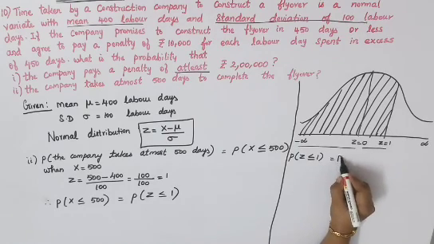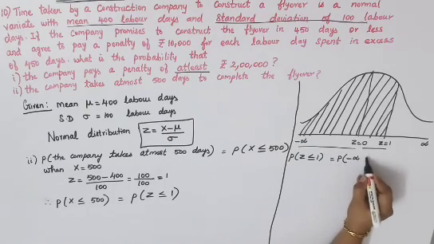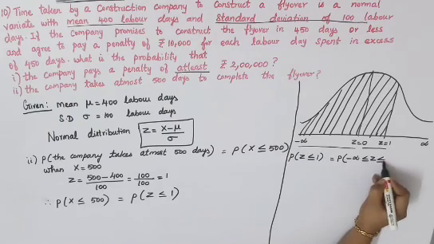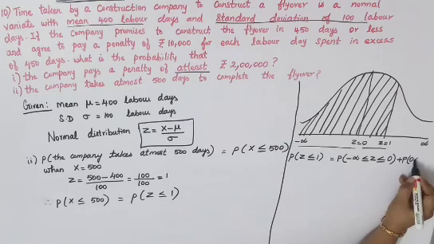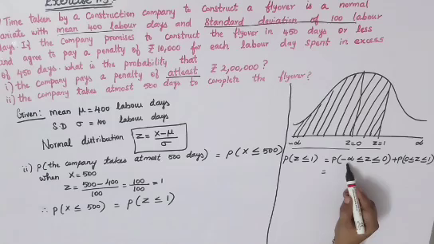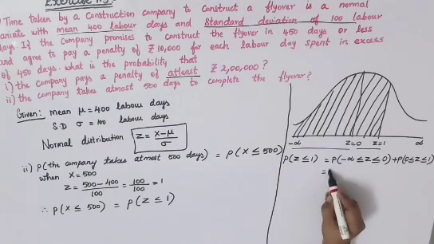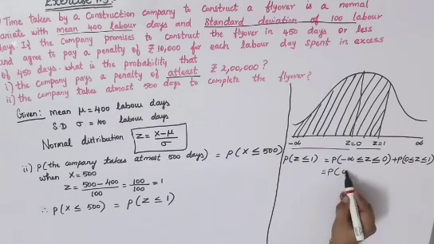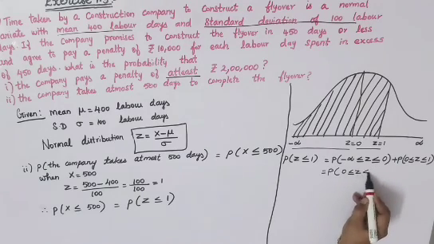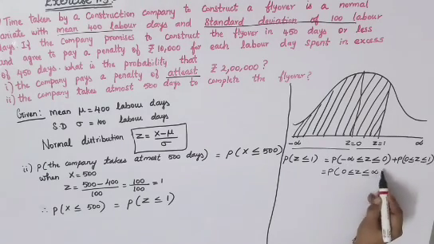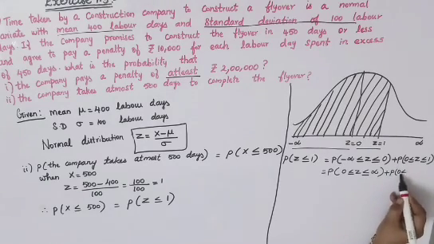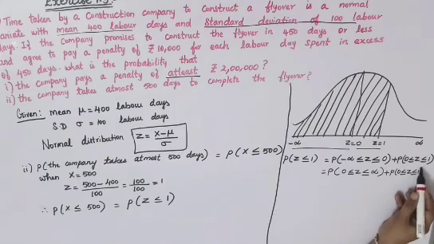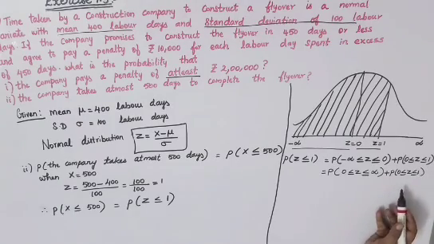Okay, so I'll just write it as P of minus infinity less than or equal to z less than or equal to 0 plus P of 0 less than or equal to z less than or equal to 1. Equal to, just change this minus infinity to plus infinity. You can just write it as P of 0 less than or equal to z less than or equal to plus infinity, plus your second part P of 0 less than or equal to z less than or equal to 1. Now you will have to get this value in your normal distribution table.